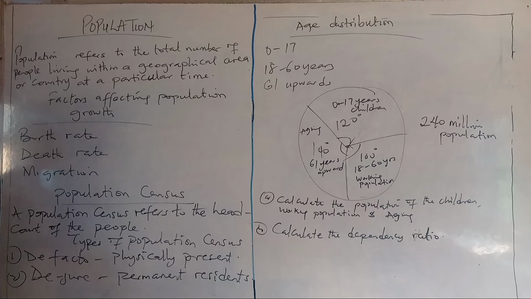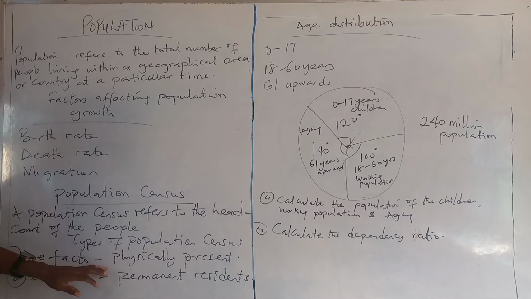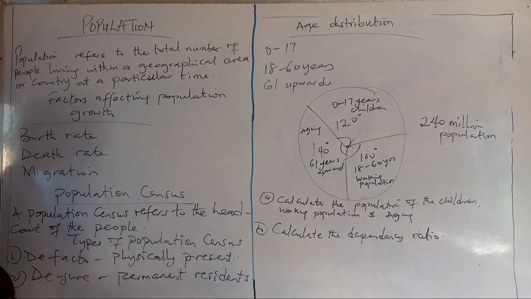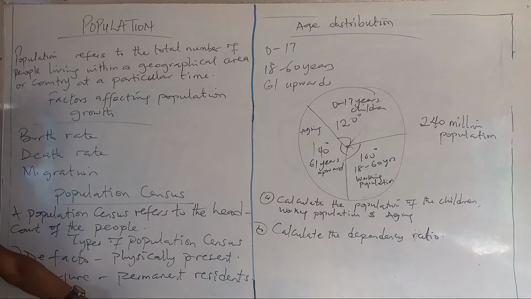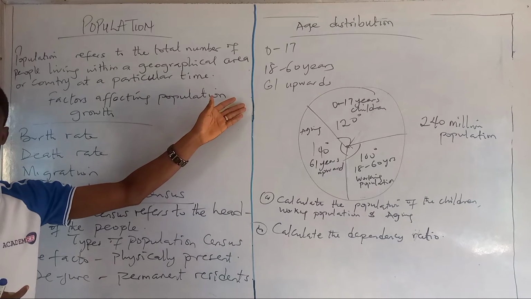Now, looking at de facto, that one talks about the physical presence of the people in the community or in the country. We talk about the head count of those that are physically available in such a community or country. Then we call it de facto. But when we say de jure, it talks about the permanent residents, whether they are available at that present moment when the census is being done or not. So far as they are permanent residents of such a country, then they are counted. So that's de jure.